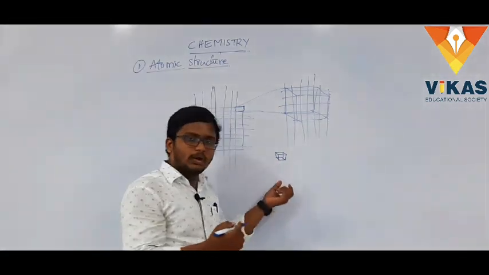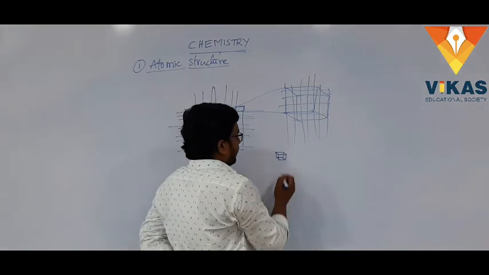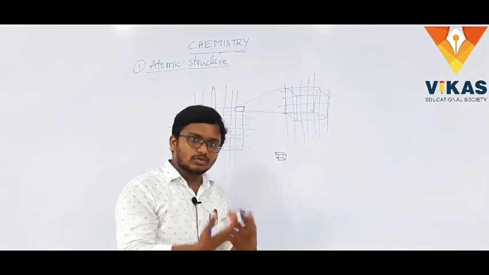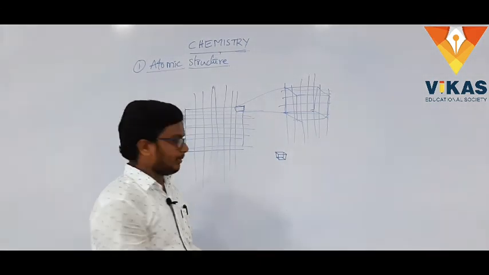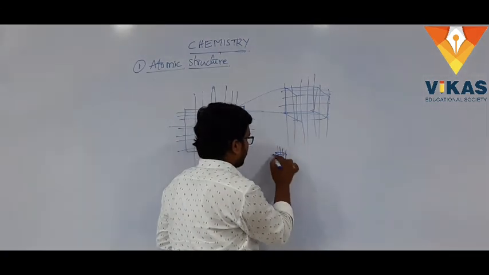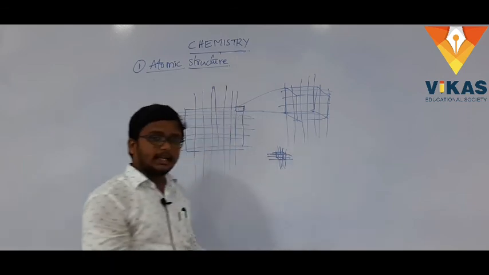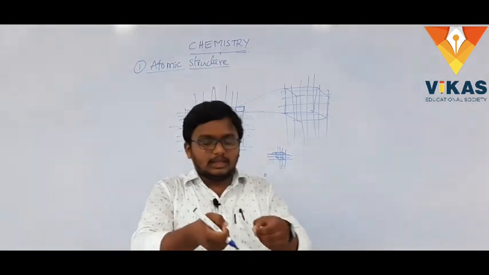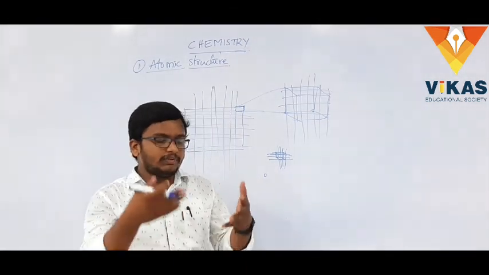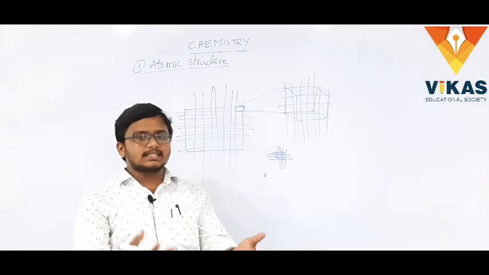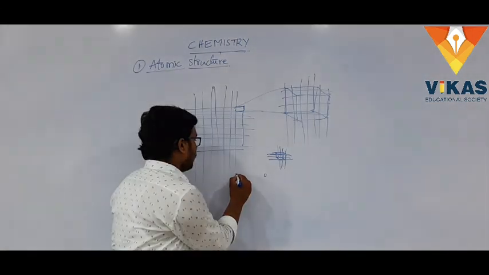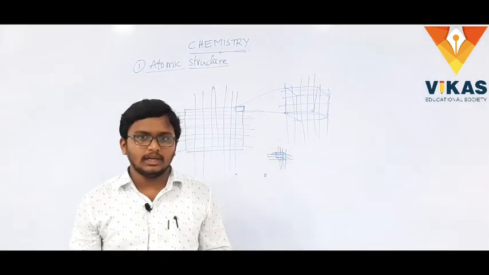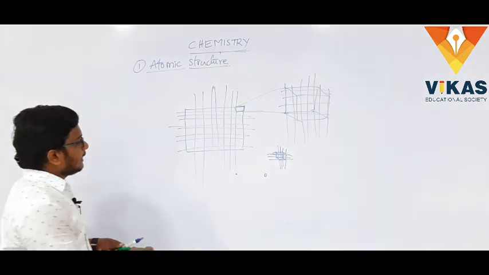Then I'll use a microscope and divide it again. I get one more smallest particle, maybe one that I cannot see. If I go on like that, I reach a point where I cannot divide that particle anymore. That particle is called an atom.